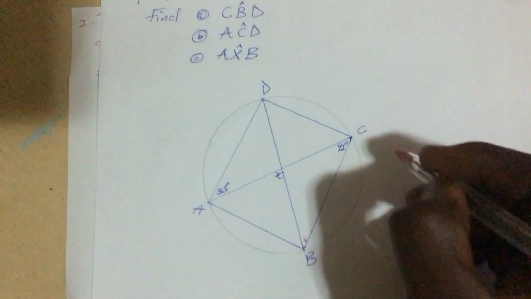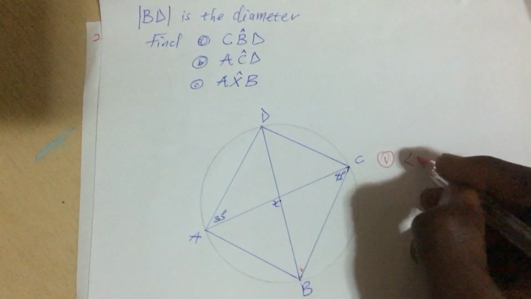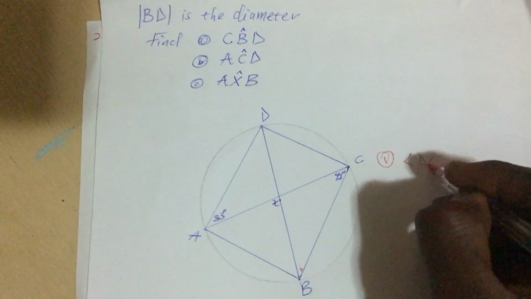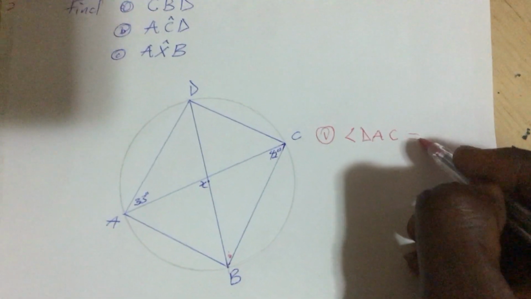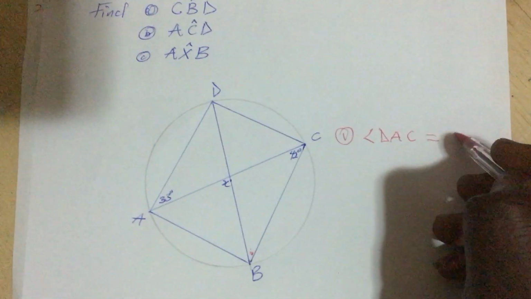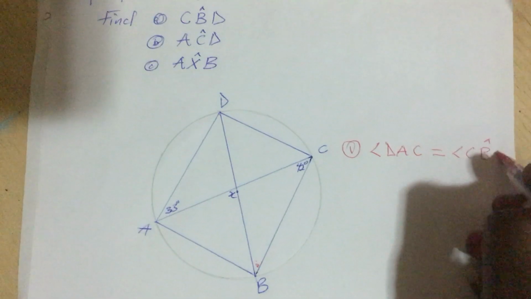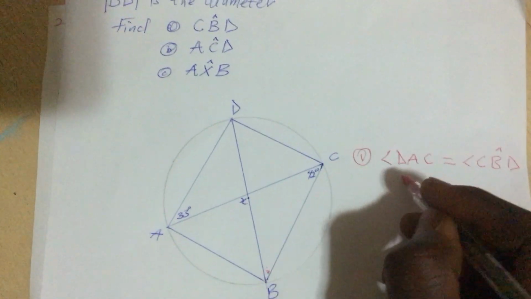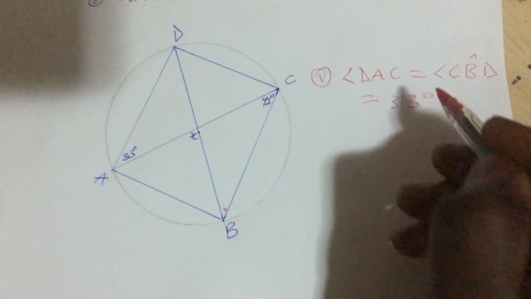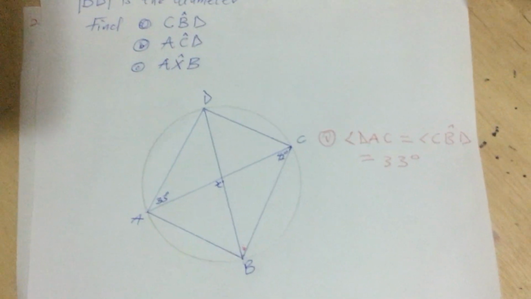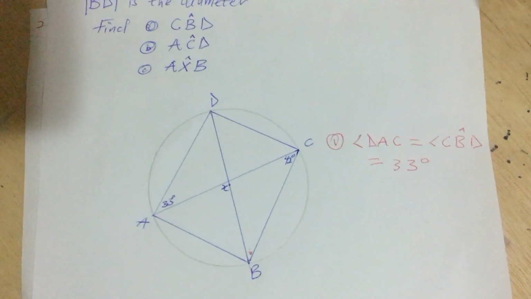So we can say that angle DAC is equal to angle CBD, which is 33 degrees. Are you okay with our first step?